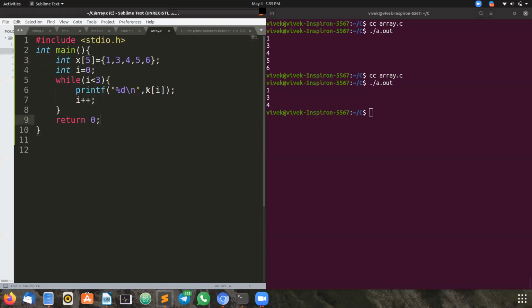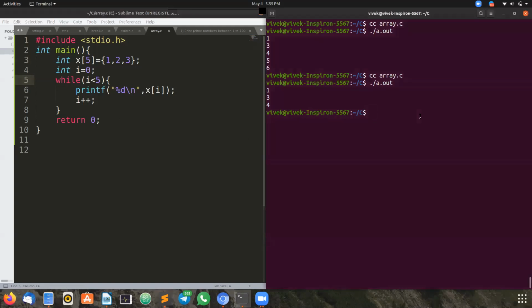Okay, now I want to show you an example. Clearly observe the program code. I'm going to modify it. I'm removing two elements. There are 1, 3, 4. Okay, let me change it to 1, 2, and 3. The array size is 5, but I am giving only 3 values. I want to print the entire array.